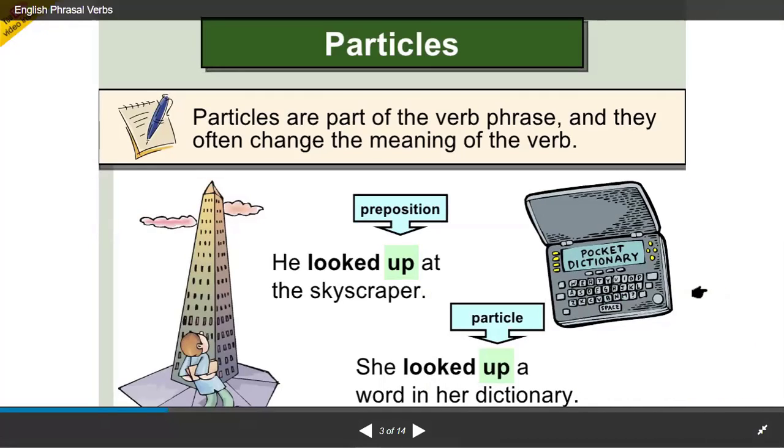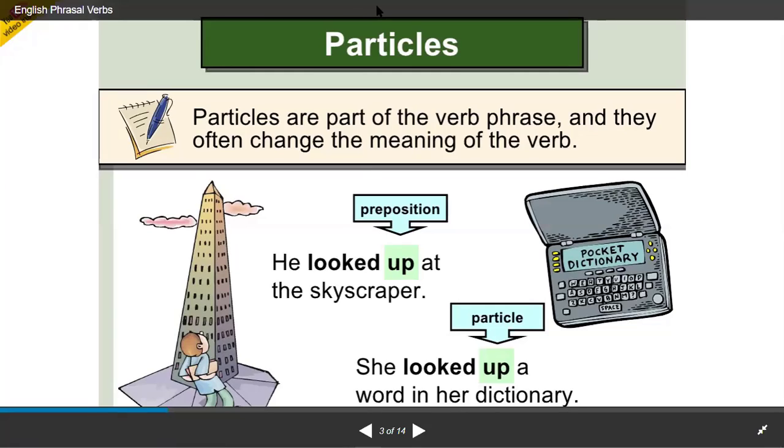Yes, Fiza, can you tell us the meaning? Yes, it means that she searched. Okay, she looked up in the dictionary, meaning she tried to search for it in the dictionary. So now you understand what particles are.